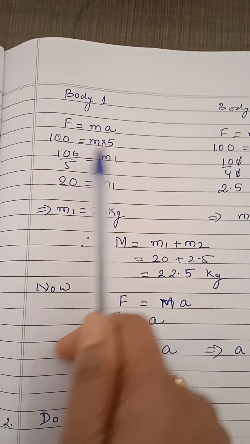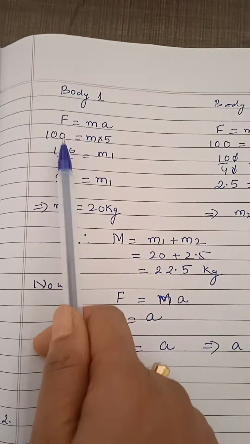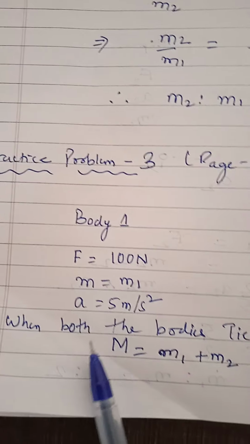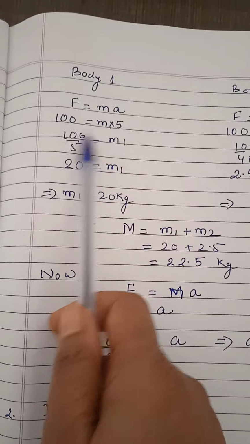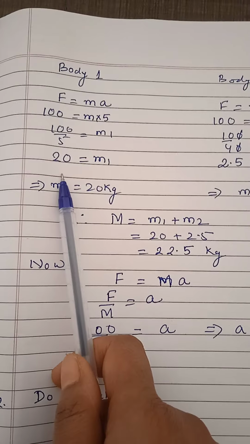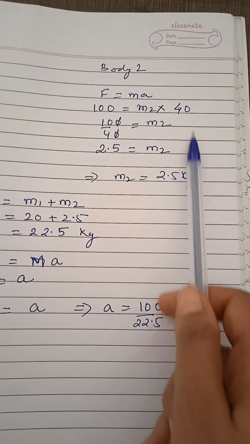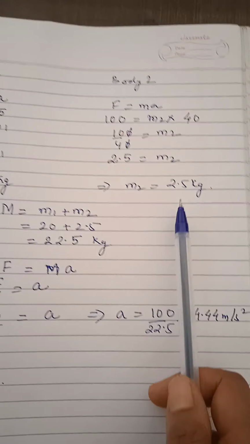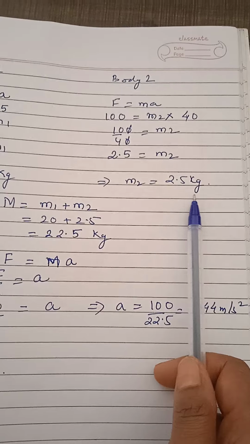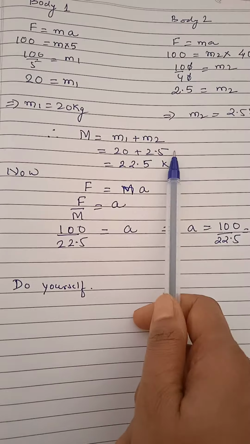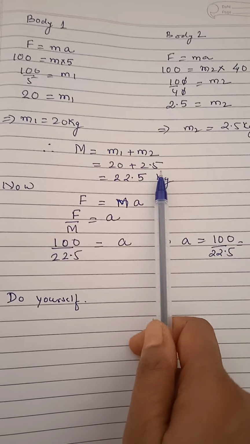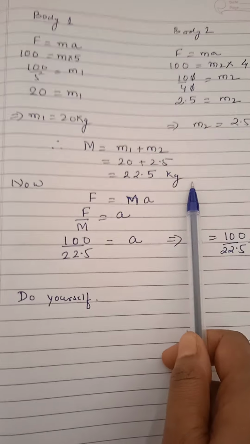F is 100, M into acceleration of the first body, which is 5. So 100 by 5, M1 equal to 20 kg. Similarly, you find M2 for the second body. That will be M2 equal to 2.5 kg. Now total mass will be M1 plus M2, 20 plus 2.5, that is 22.5 kg.